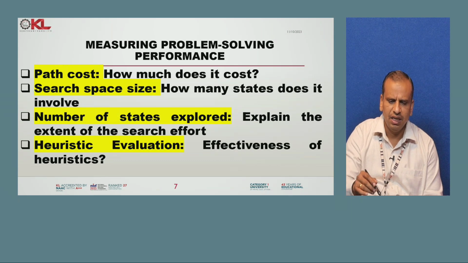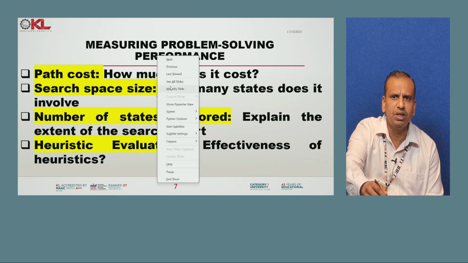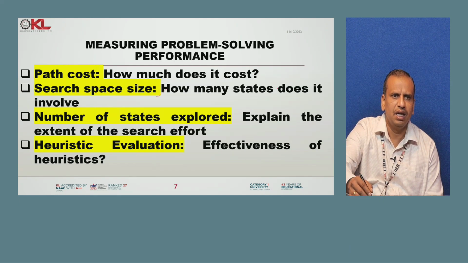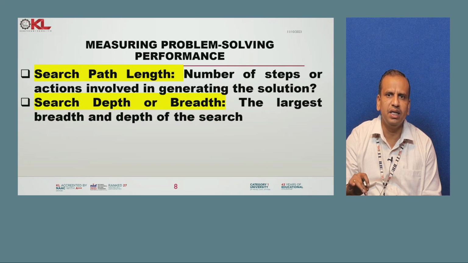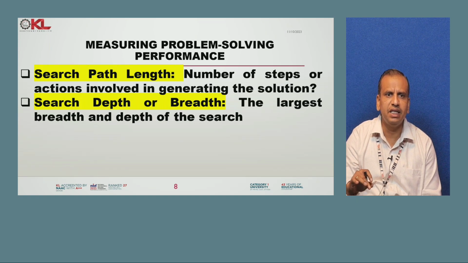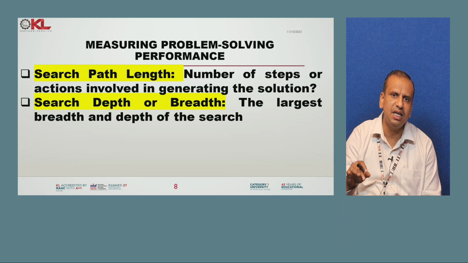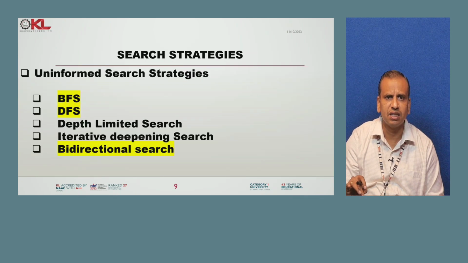Search space size is nothing but how many nodes are there in that case, and the number of states explored, what the nodes are in a tree. Heuristic evaluation also is a best example for us. Then search path length is how many nodes are involved, and whether we are searching in depth or breadth, side by side or level by level. These are all 10 performance measurements when we are going for a search.